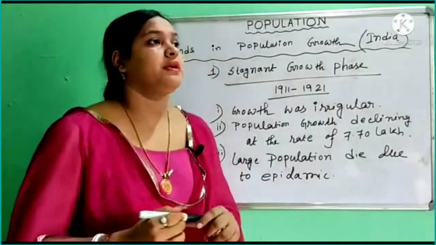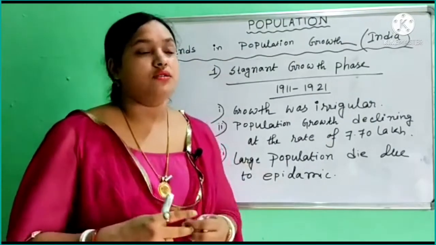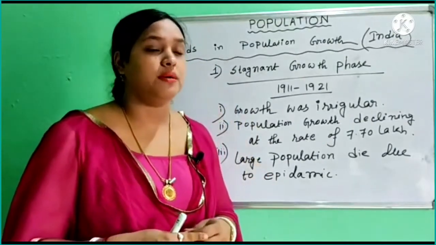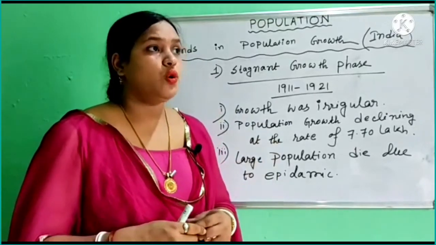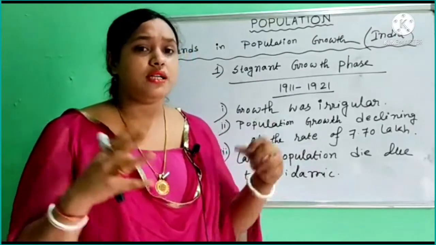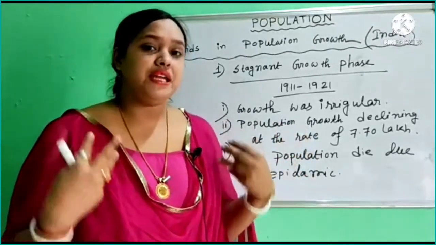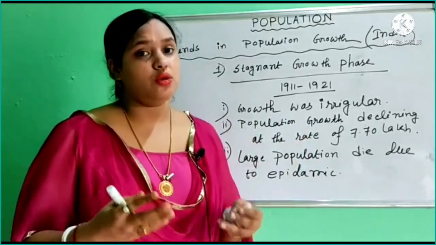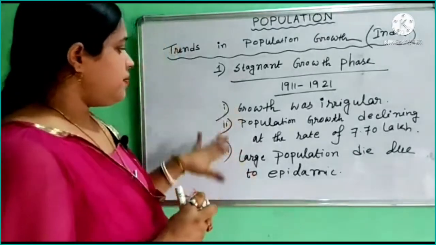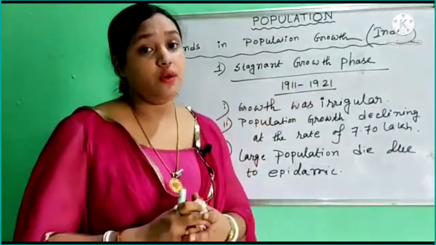Epidemic means malaria, cholera, and plague, which were a much bigger problem during this period. Due to these diseases, the number of deaths increased. So this is the main reason that the growth rate largely declined in that period. These are the main points we found for 1911 to 1921.